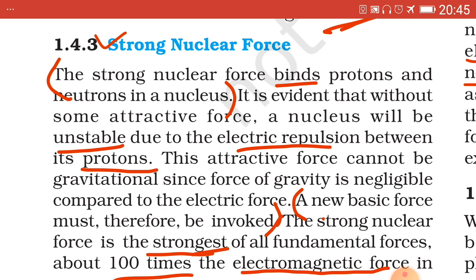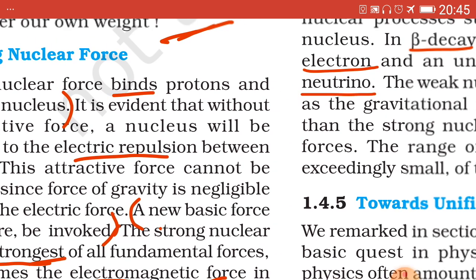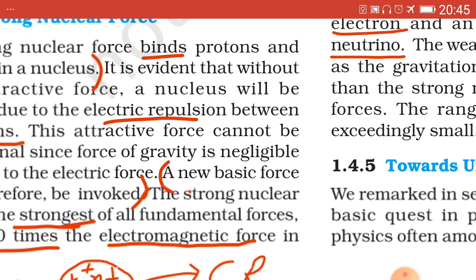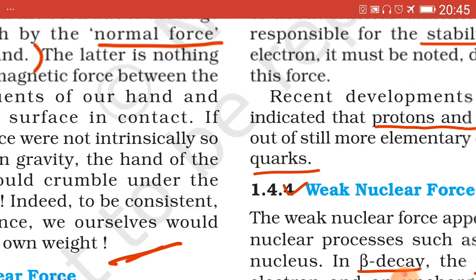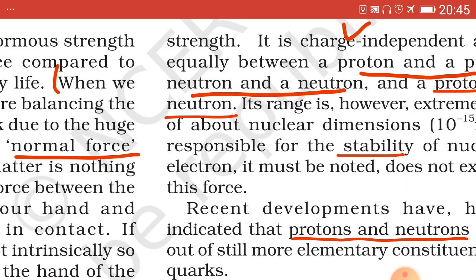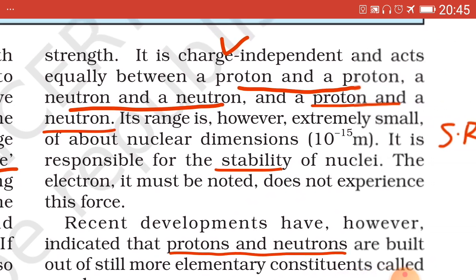Now, properties of strong nuclear force. This force is the strongest of all the fundamental forces and about 100 times stronger than the electromagnetic force in strength.